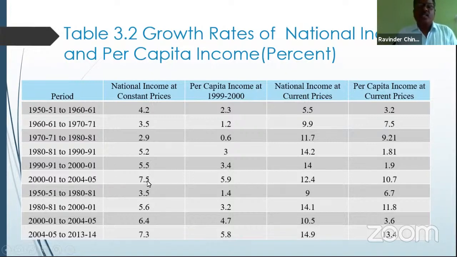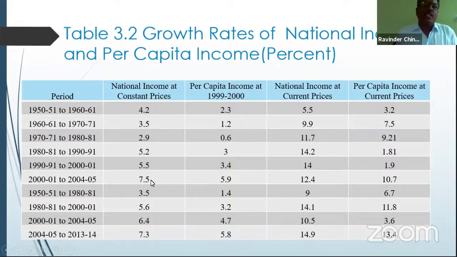Then we will go through the 2001 to 2004 period. It's a very advanced stage. That is because of the impact of the new economic reforms. The new economic reforms were brought into the economy by the introduction of the 1991 industrial policy resolution. Due to the impact of the LPG policy, liberalization, globalization, and privatization, and upgradation of the economy, a fast rate of growth took place in the economy.